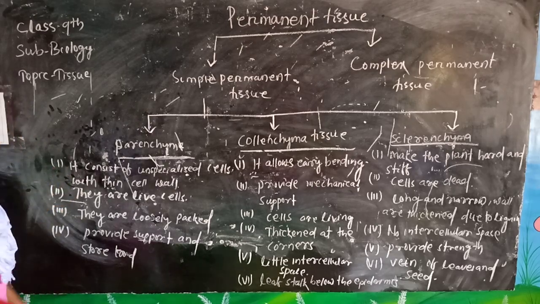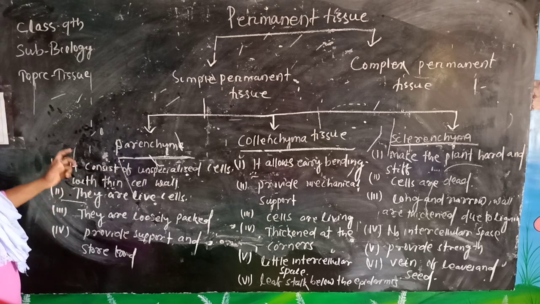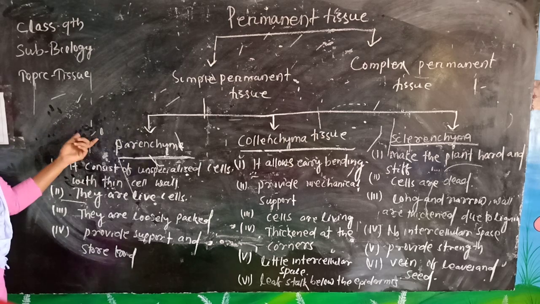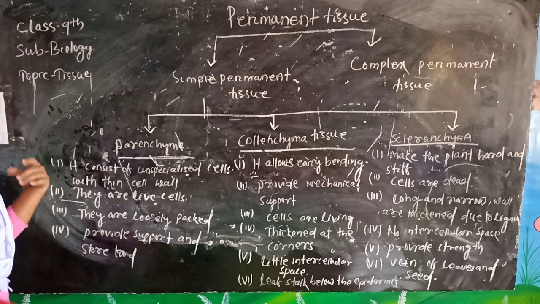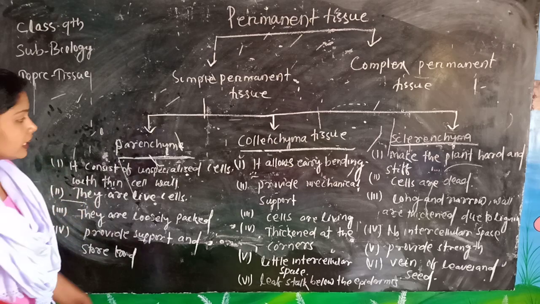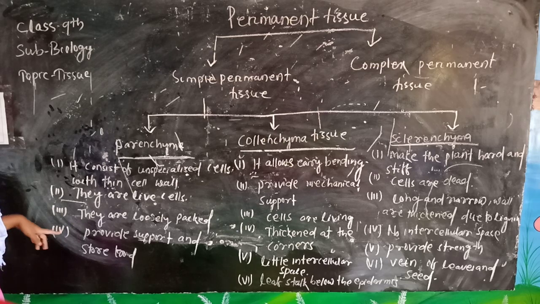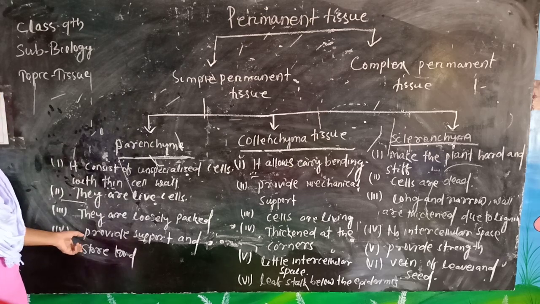It consists of unspecialized cells with thin cell walls. They have live cells. They are loosely packed, because of that more intercellular spaces are present between the cells. It provides support to the plants and also stores food materials.